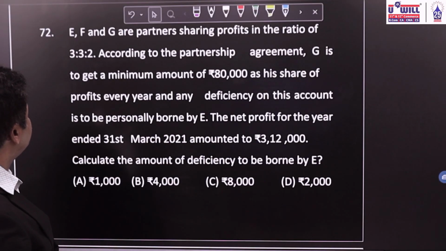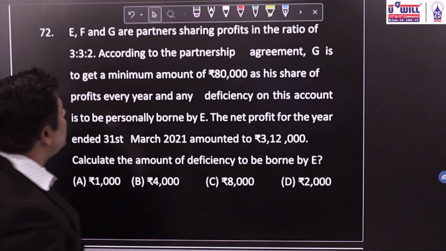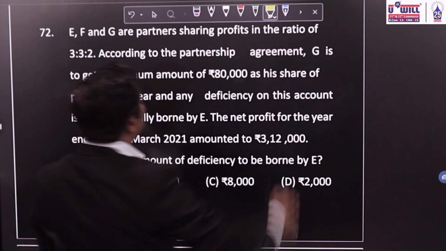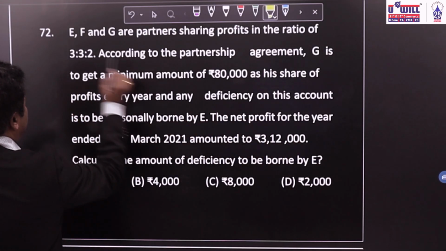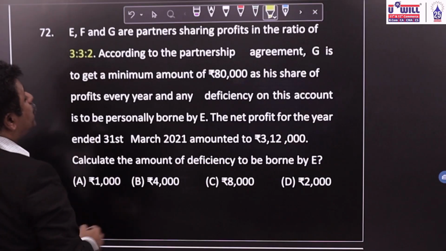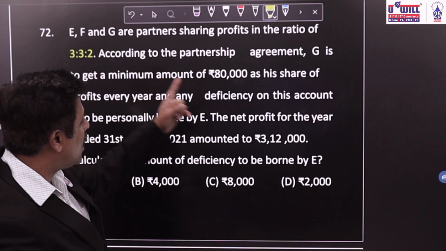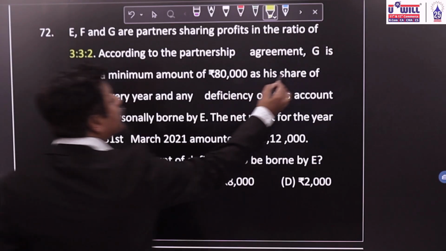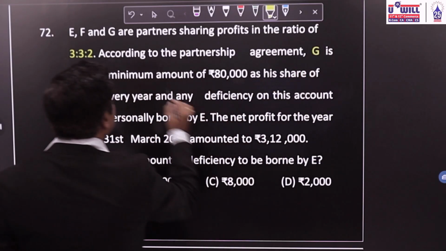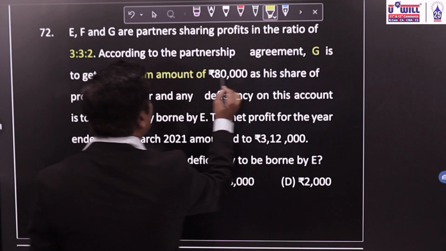Second question. E, F and G are partners sharing profits in the ratio of 3:3:2. That is the old ratio. According to the partnership agreement, G partner is to get a minimum amount of rupees 80,000.